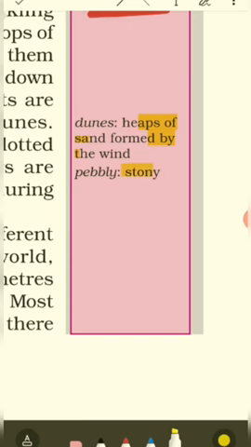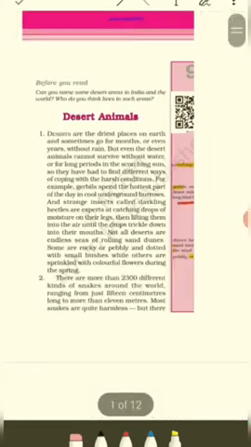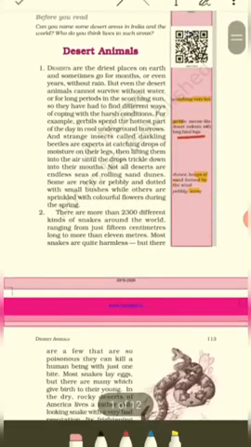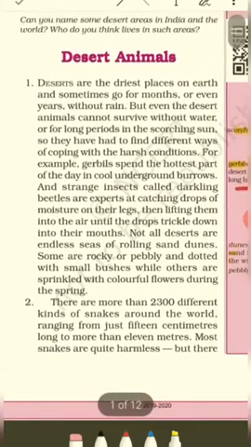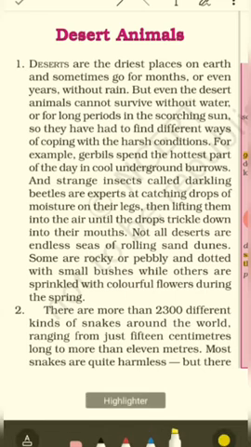Now let us do the actual reading. Para 1, the ninth lesson of English Honeysuckle text called Desert Animals. Let's begin. Deserts are the driest places on earth and sometimes go for months or even years without rain. So deserts are driest because it does not rain. Sometimes it does not rain for months, and in some other cases even years.